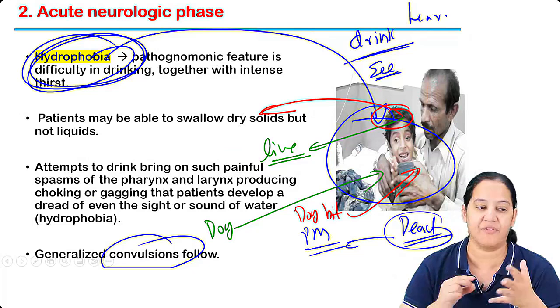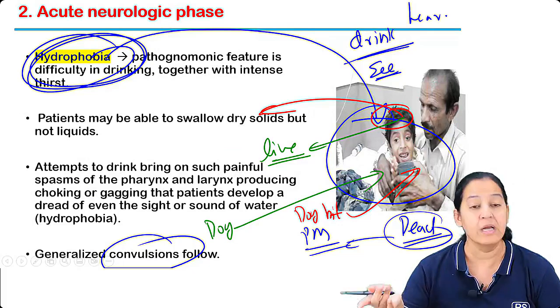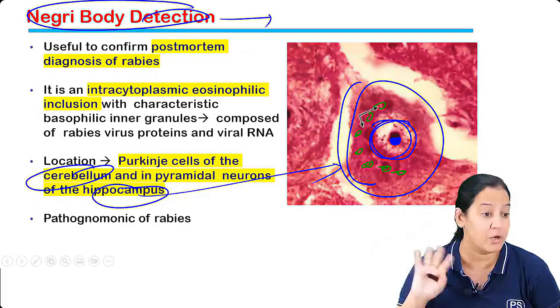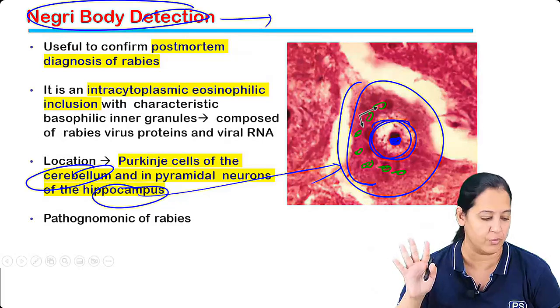But after the death, for confirmation, we do the autopsy, right? In a dead person, we get the Negri body, not in a live one. That I'm telling you, right?